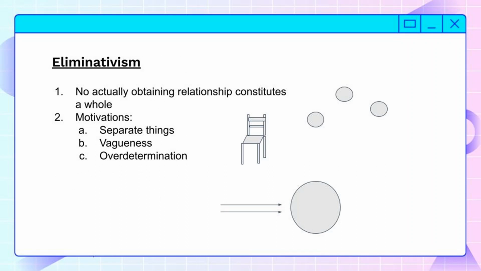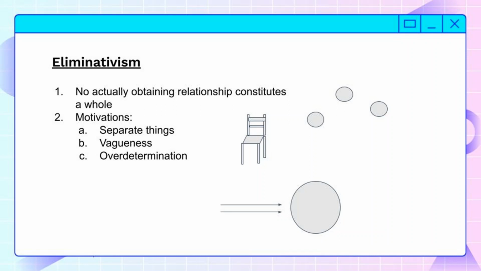Okay, first, eliminativism. So, eliminativists believe that it doesn't matter what relationships two simples or two pieces of gunk stand in, they will always lack a whole which is more than just the sum of its parts, or just a whole at all. They may even believe that there is a well-defined idea of a whole, but they will not think that that whole could even possibly be instantiated in reality. So let's just look at some quick motivations for being an Eliminativist.